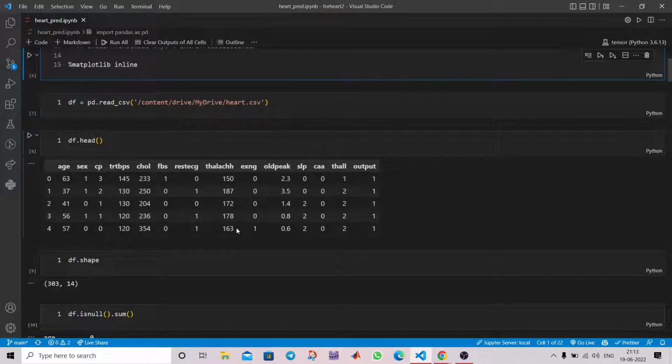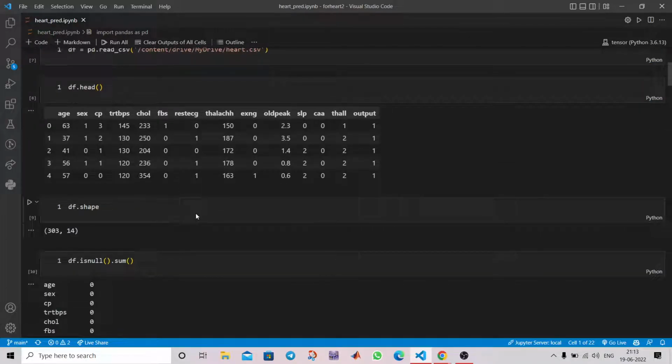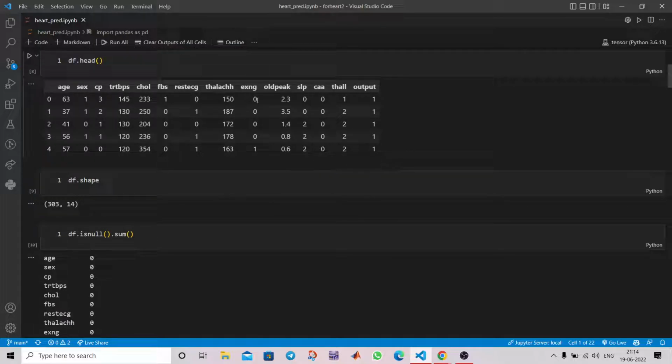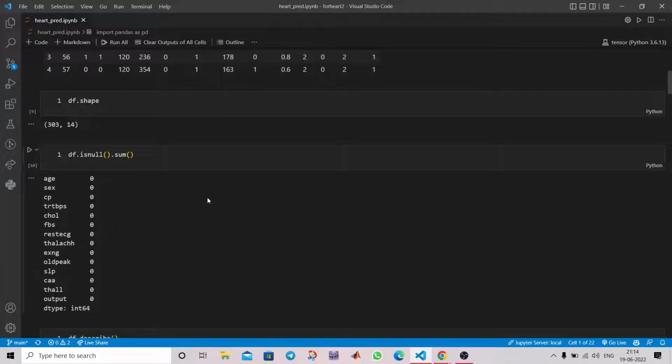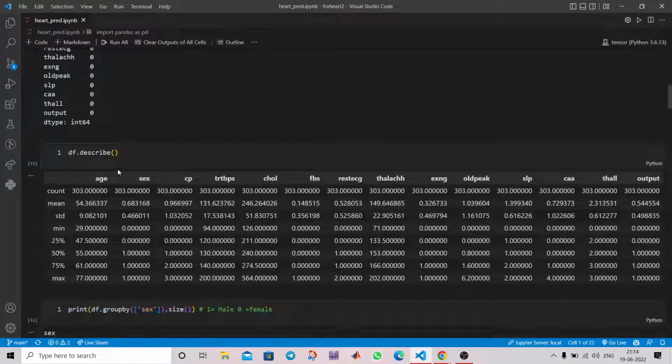Then we are loading this data set and seeing some of its values, like age, sex, cp, trtbps, chol. These are all the features of the data set. Then we are checking whether there are any null values or not. We can see there are no null values. Then we are seeing the description of the data set, which tells us the minimum, standard deviation, and quantiles of each feature.